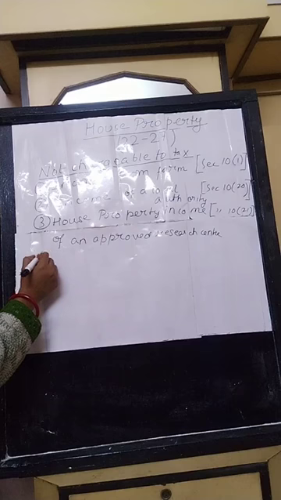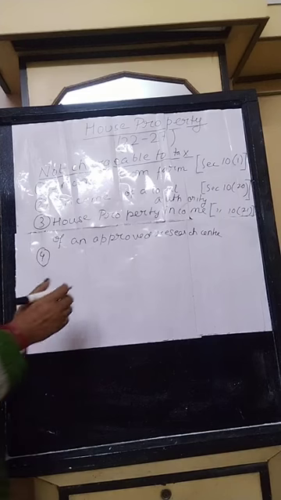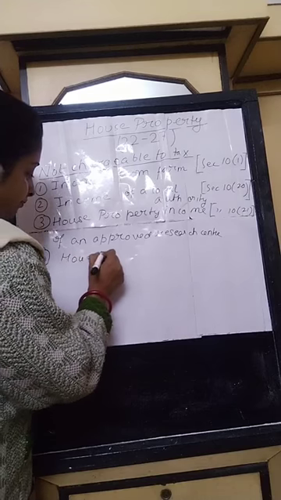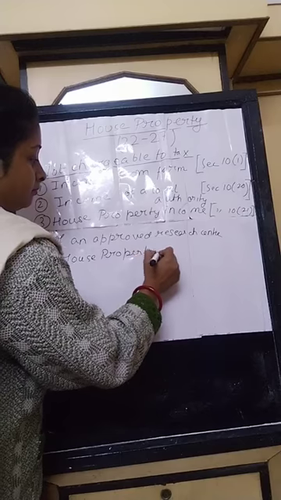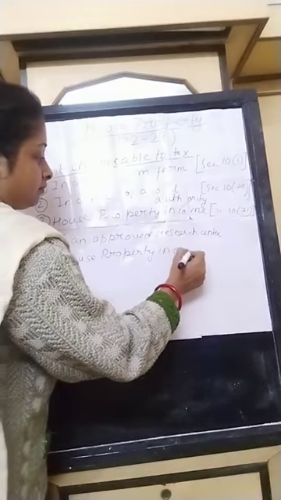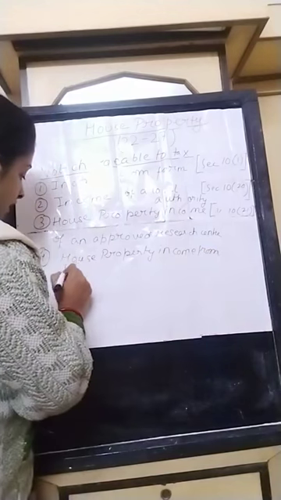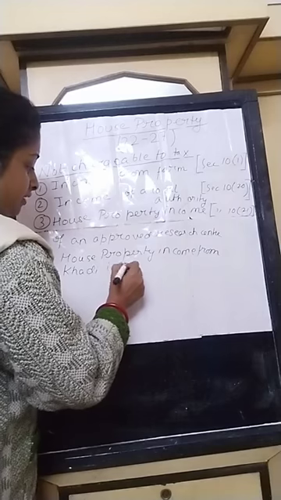Now number 4 is house property income from khadi and village industries.